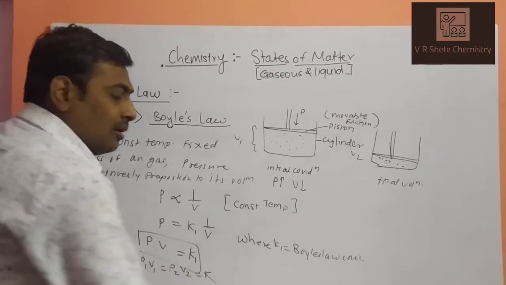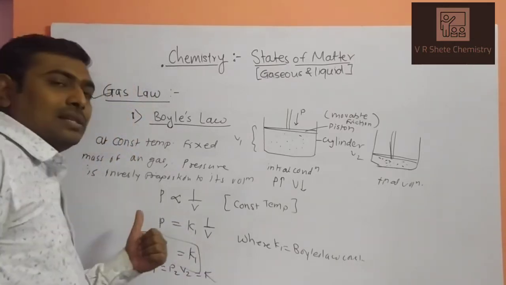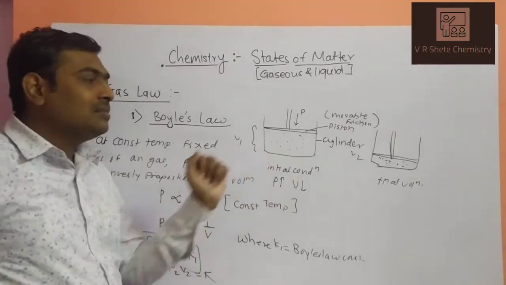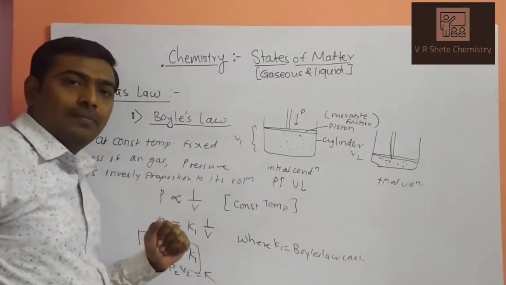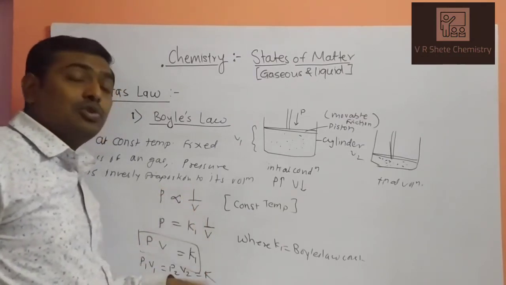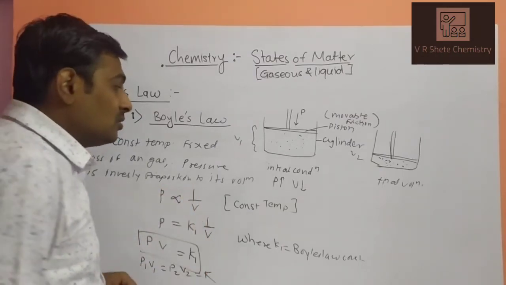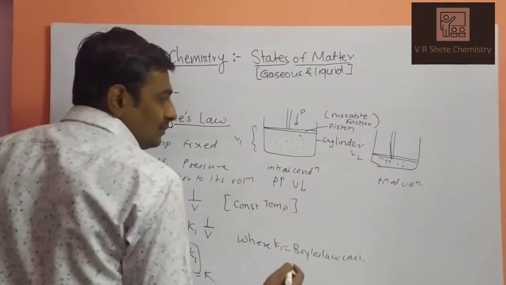So this is your Boyle's law. What does Boyle's law say? Boyle's law says that for a fixed mass of a gas, pressure is inversely proportional to its volume. So what is the graphical representation?